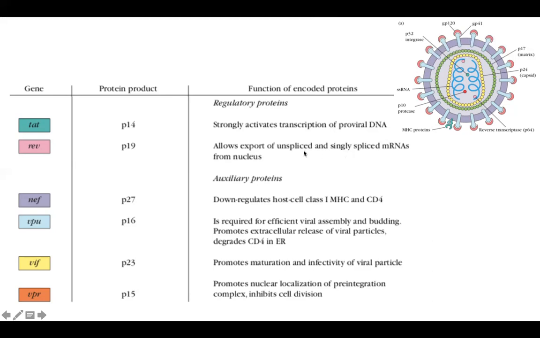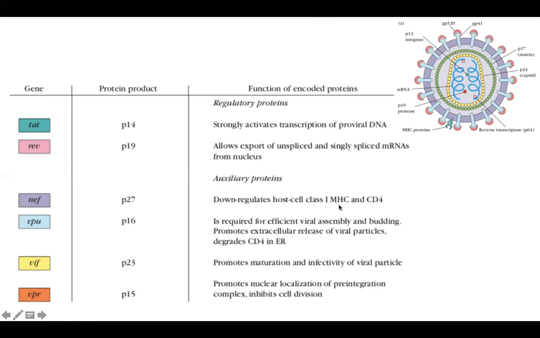So once the provirus has integrated with the human genome, it hijacks the genome and starts making copies of itself. Then the unspliced mRNA is going to become the genomic RNA, and the spliced RNAs are going to become your proteins: the capsid, the matrix, and the glycoprotein envelope. All those things are exported out using REV.